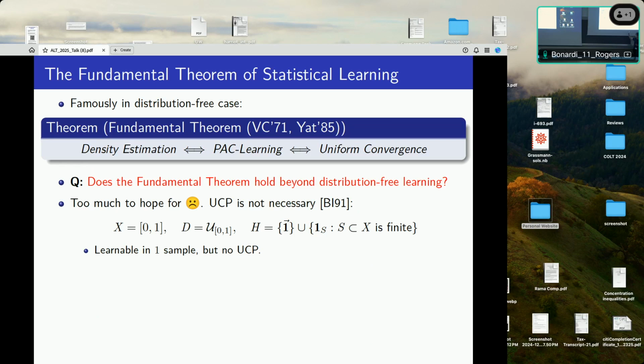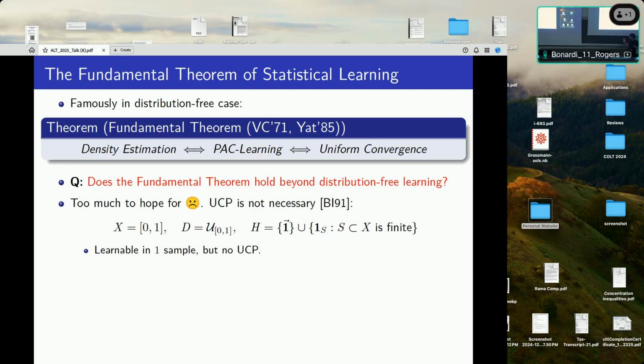There's a very simple example due to Benedek and Itai, where they take X to be the unit interval. They take a single distribution, the uniform distribution. And the class is the all ones vector plus the indicators of all finite subsets of X. I won't go into detail on why this is learnable but doesn't satisfy uniform convergence, but it's a very easy exercise to show this is learnable in one sample. Basically, if you get a 1, output 1. If you get a 0, output all zeros. But it fails uniform convergence, because if the adversary picks all 1s and you draw any finite sample, you can't tell between a hypothesis in the sample having error 1 or error 0. So there's no uniform convergence in this setting, but it's trivially learnable.